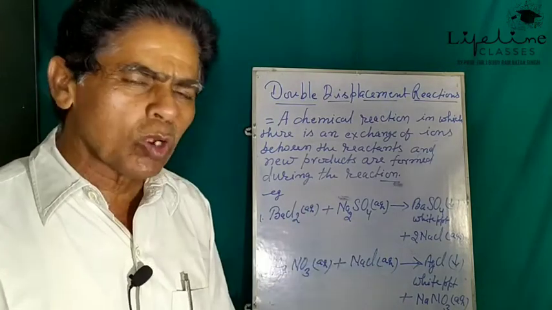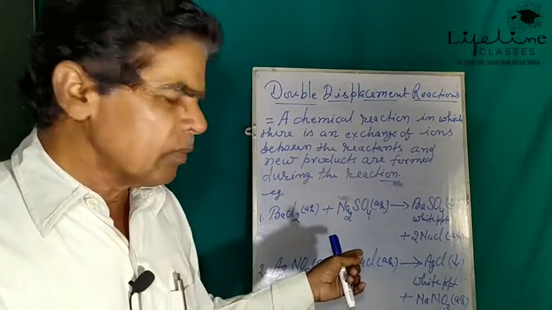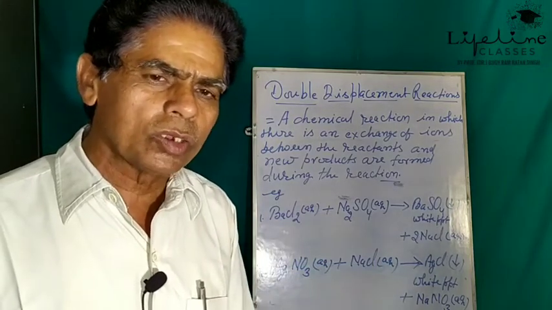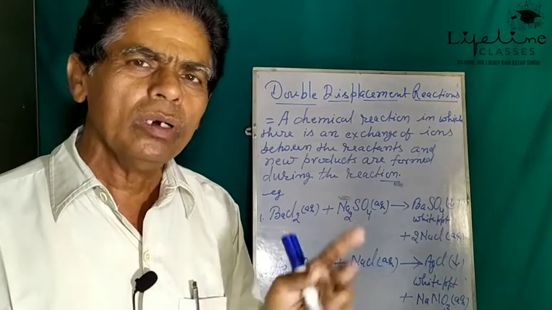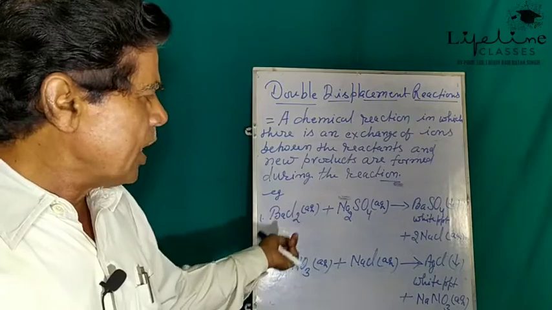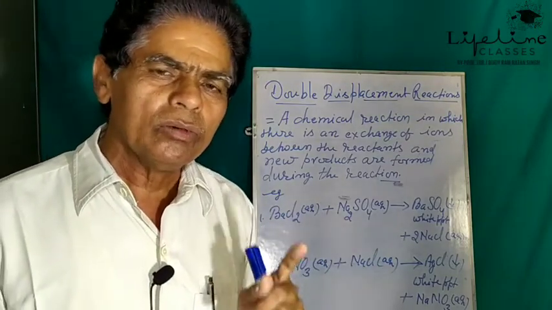The entire solution becomes white because sodium nitrate is a colorless water soluble substance, or material. So these reactions are the examples of double displacement reaction.